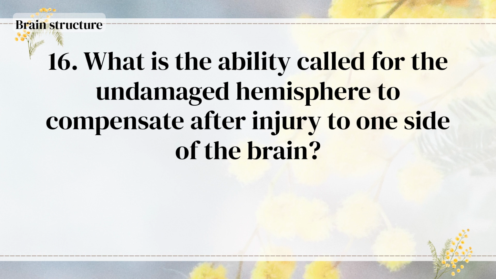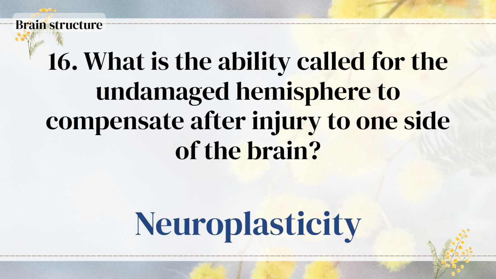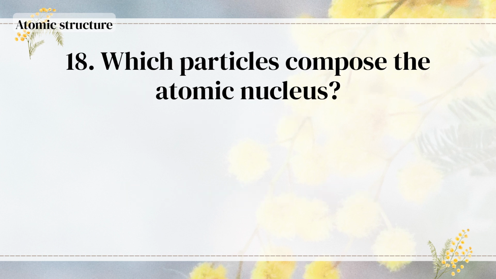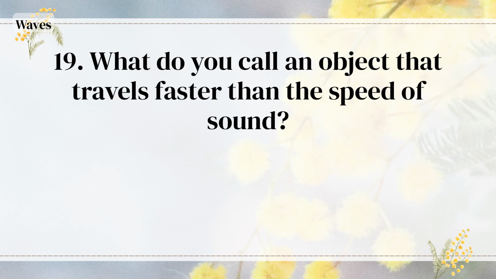What is the ability called for the undamaged hemisphere to compensate after injury to one side of the brain? Neuroplasticity. With what is the jet stream in Earth's atmosphere primarily associated? The Coriolis effect. Which particles compose the atomic nucleus? Protons and neutrons. What do you call an object that travels faster than the speed of sound?